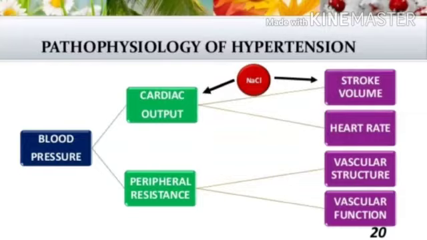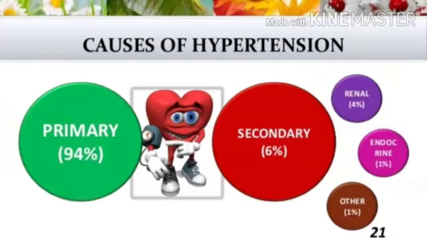Second, peripheral resistance affects vascular structure and vascular function, which then causes hypertension. Causes of hypertension are of two types: primary hypertension and secondary hypertension. 94% of cases are primary hypertension and 6% of cases are secondary hypertension. Secondary hypertension is caused mainly by renal failure, endocrine system failure, and others.